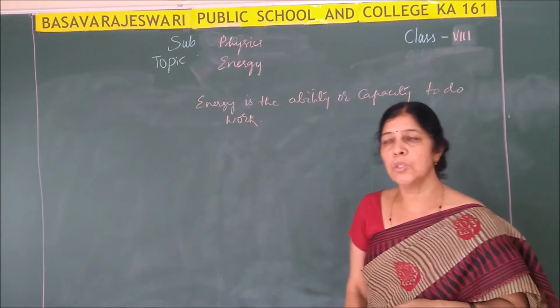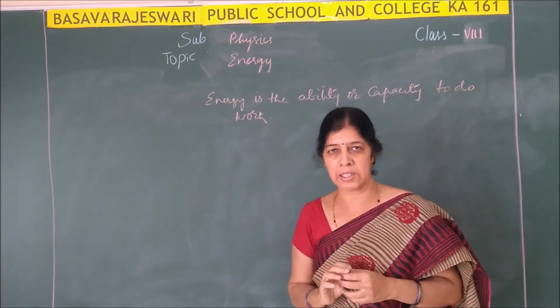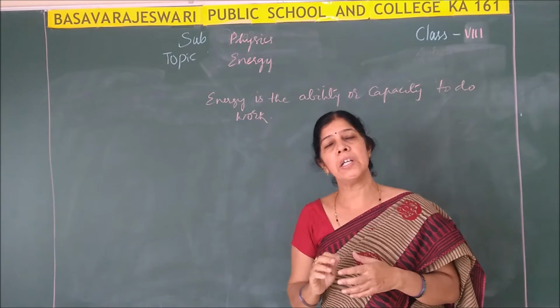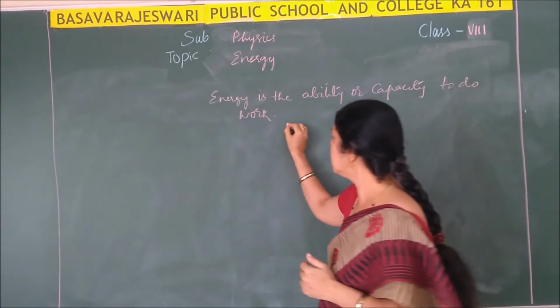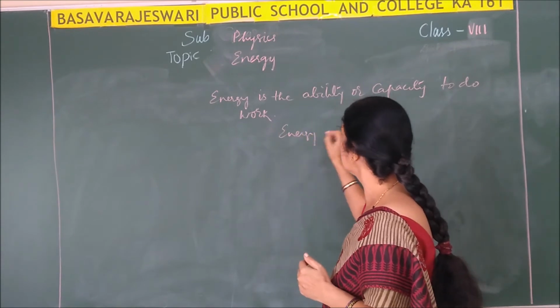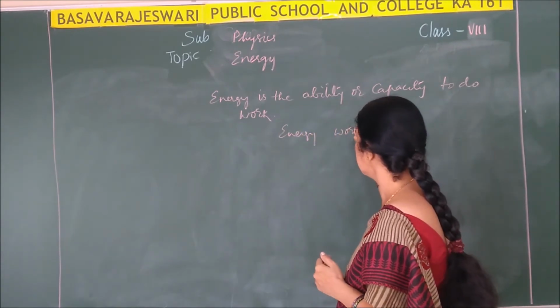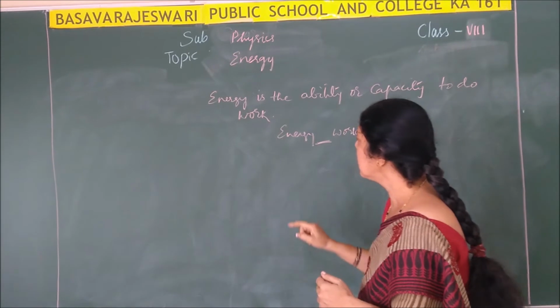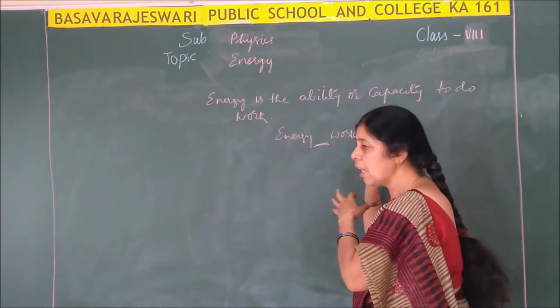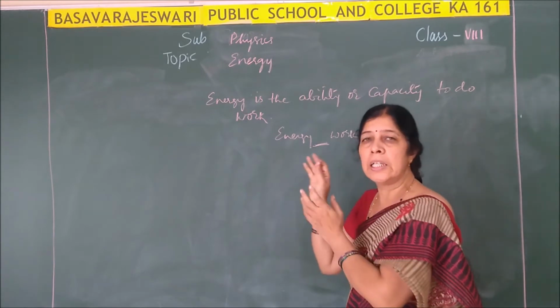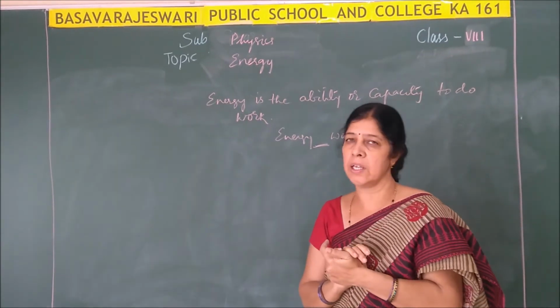Now we know that to do some work we require some energy, and if you have energy you can do some work. So both are interrelated. Energy and work are interrelated. Why are they interrelated? Because if you have energy, then only you can do the work. And if you want to do some work, then you require some energy.